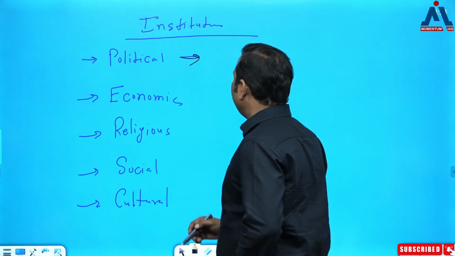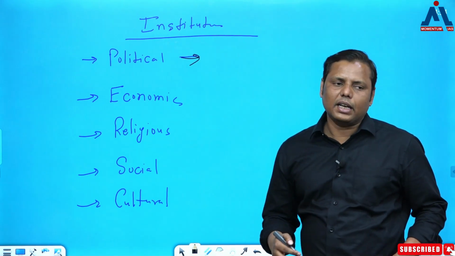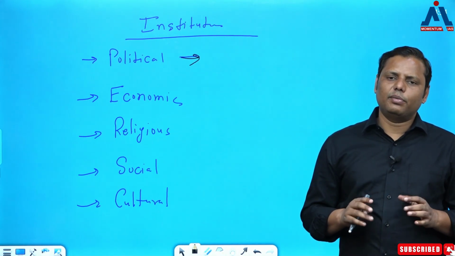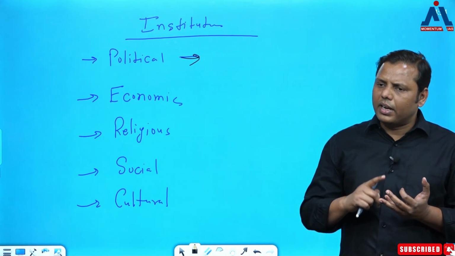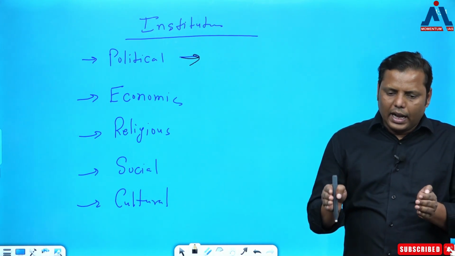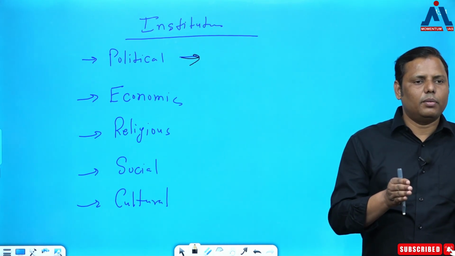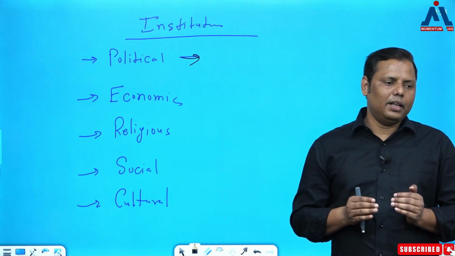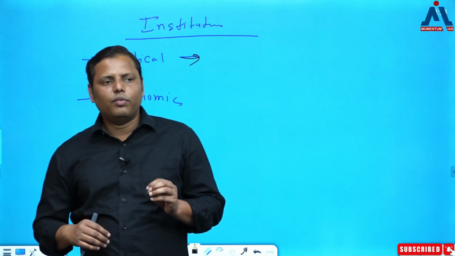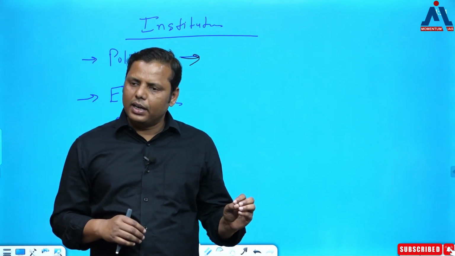Let's say if you talk about the political institution, what sort of political institution am I trying to discuss here? Basically when human beings started, when the societies were getting formed, at that point of time there was no concept of state, no concept of kingship, no concept of administration and so on. Gradually all these institutions got formed, right? And when did it happen? It happened in ancient India. If I ask you when do you find the formation of state, that happened in ancient times, right?